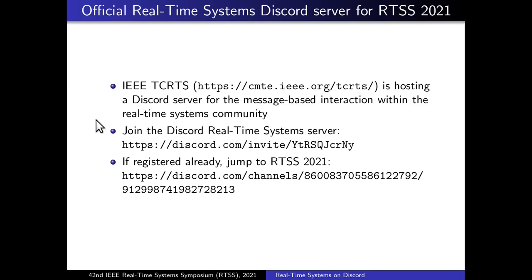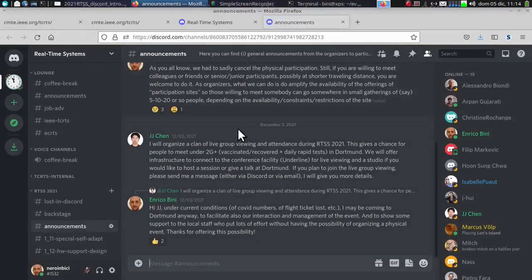Once you registered and accepted the invitation, you can jump, for example, to the RTSS Discord channels. Here is the direct link to the announcement channel. If you go here, I'll show you Discord a bit. Discord will be loading. You see a lot of stuff here. Let me browse it quickly.